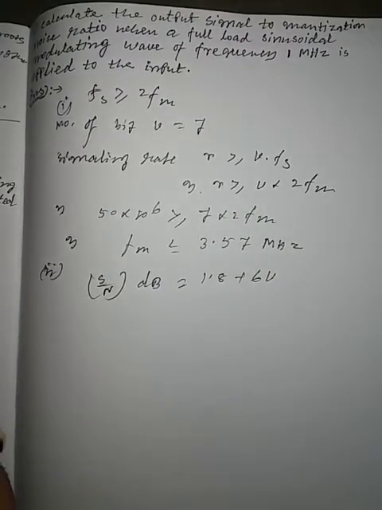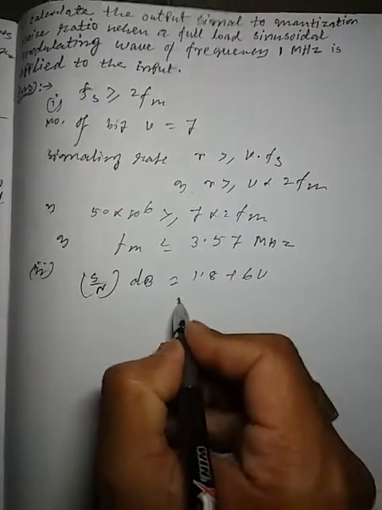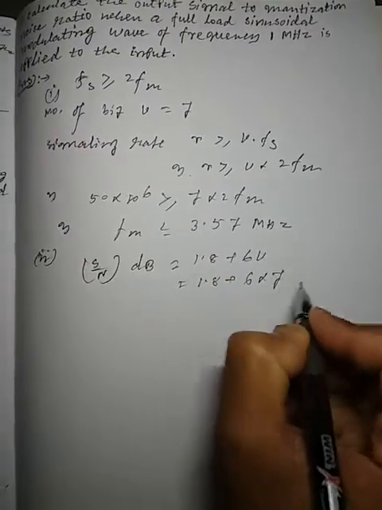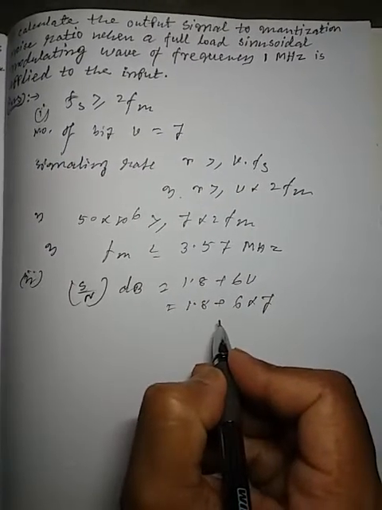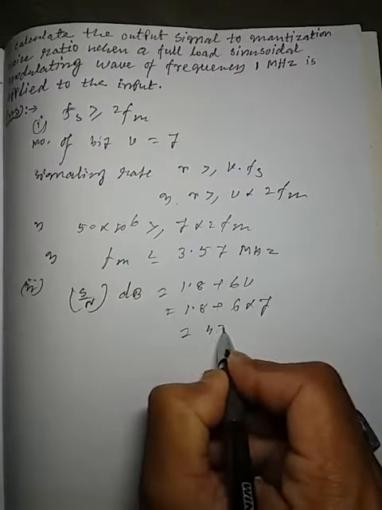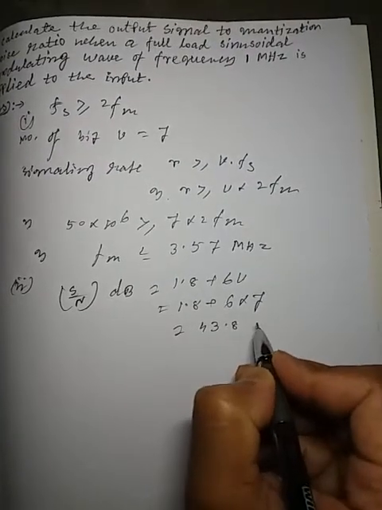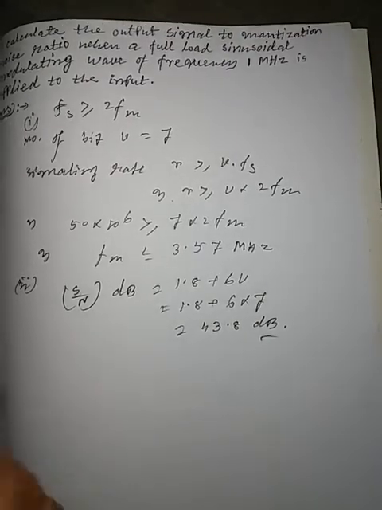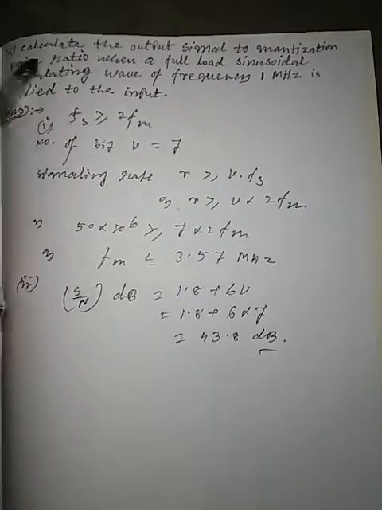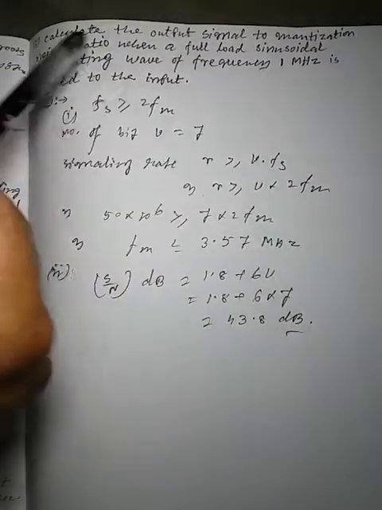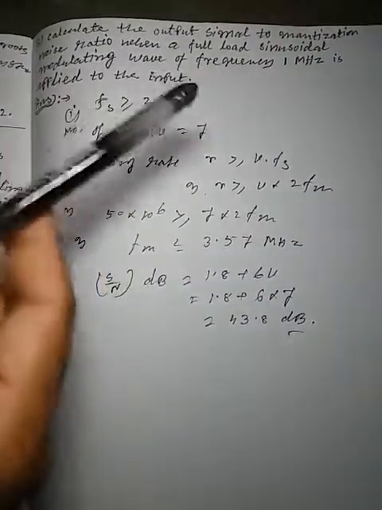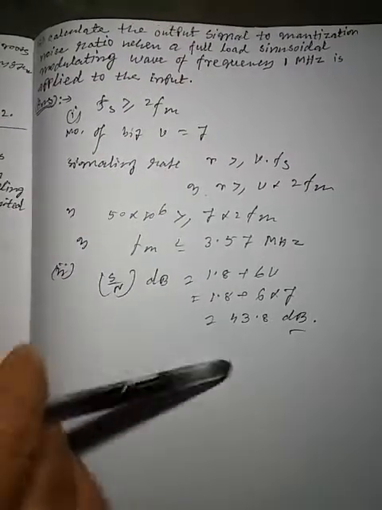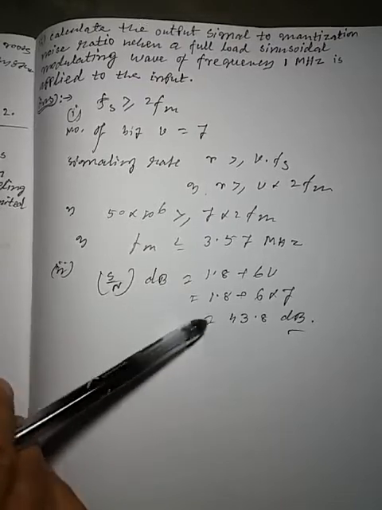Now v is 7, so it will be 1.8 plus 6 into 7, which is equal to 43.8 dB. So the signal to noise ratio is 43.8 dB for the full load sinusoidal modulating wave with a frequency of 1 megahertz.